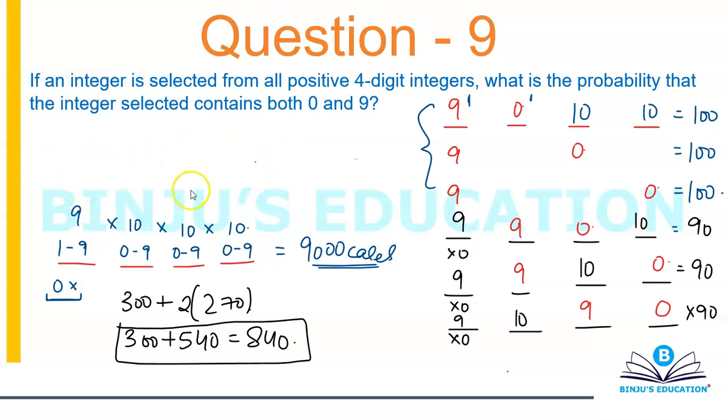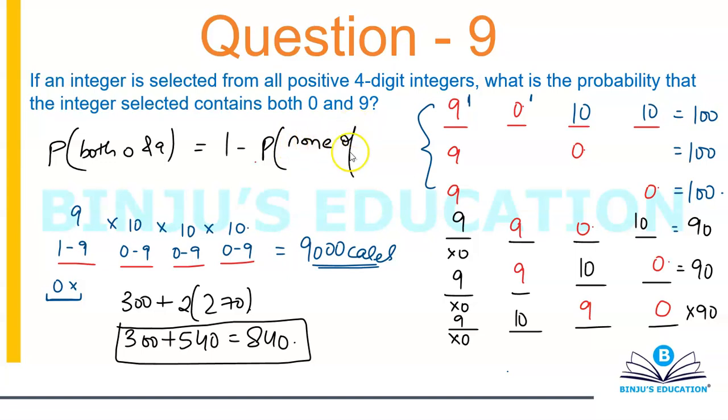That the probability of selecting an integer which contains both 0 and 9, can I calculate as 1 minus the probability of selecting none of 0 and 9? Can I do it this way? If you're thinking it in this way, then it's incorrect, guys. Remember that it is incorrect, because when you say none of 0 and 9, it also will give you the cases where you can have only 0 or only 9. It's going to give you those cases also.